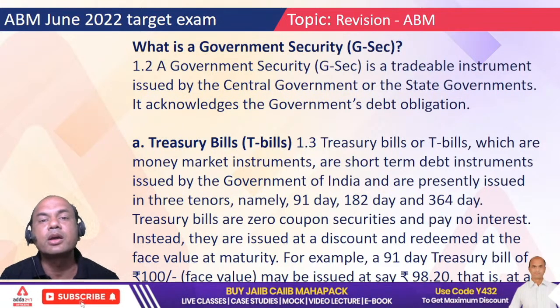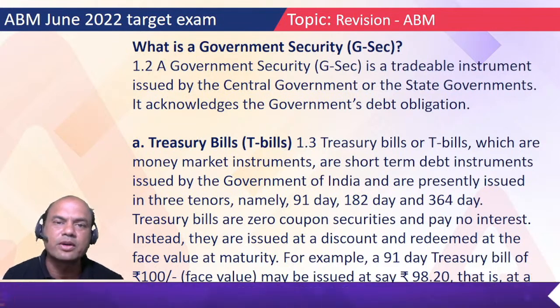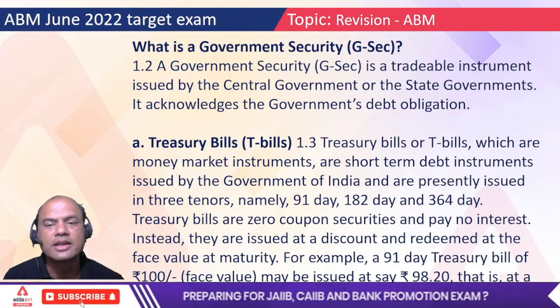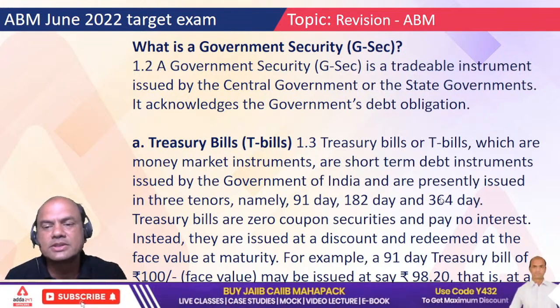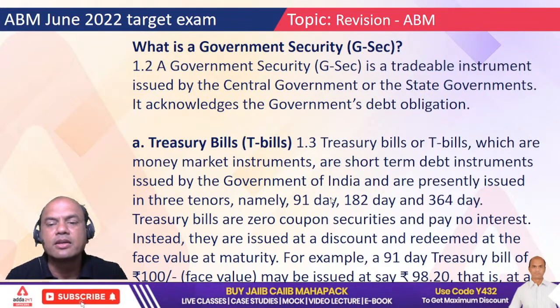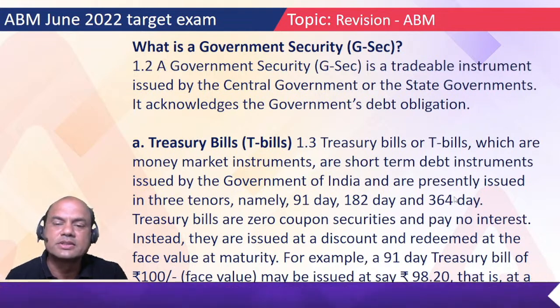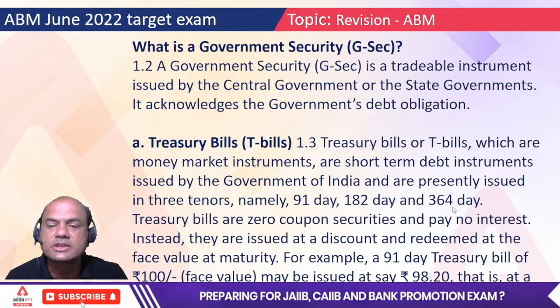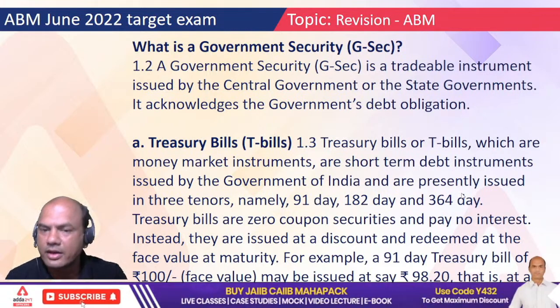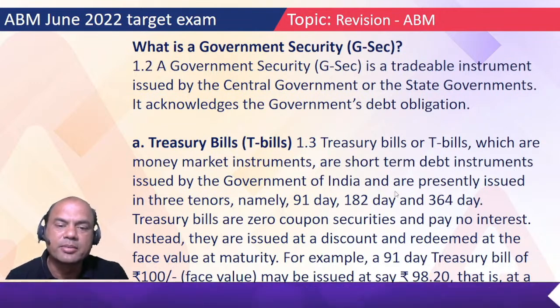Term loan is for a longer period, more than 1 year, and CC is for a shorter period, less than 1 year. Same logic over here. T-bills are for a shorter period, less than 1 year, 364 days. Look at these days: 91 twos are 182, 182 twos are 364. It's multiplied by 2, so that way it goes. So these are T-bills.